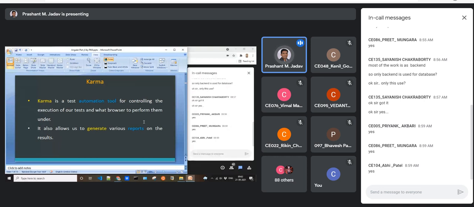Now we'll talk about a few more tools, like the Karma tool, which is an automation tool for controlling this testing. It can also give reports in the browser. And once you define multiple test cases, it can generate different kinds of reports.